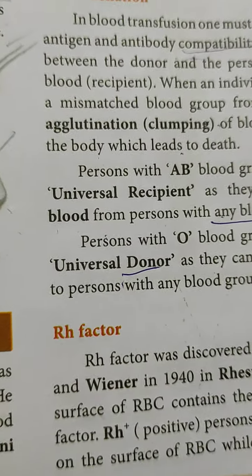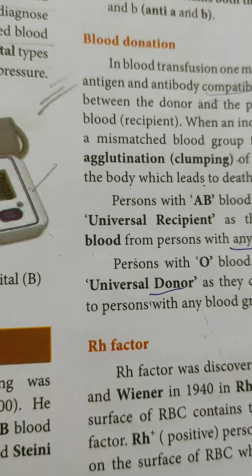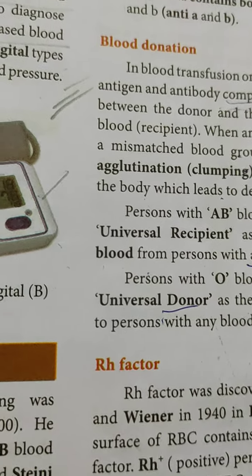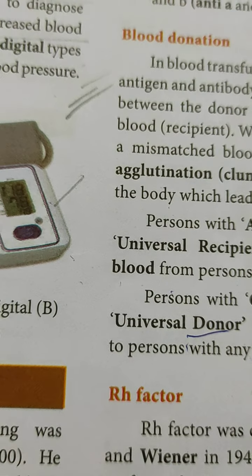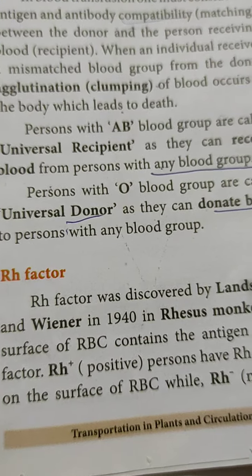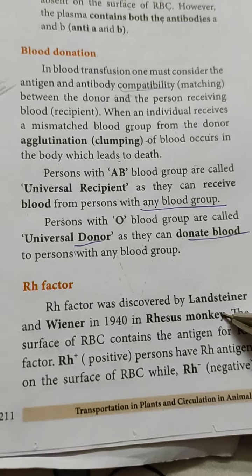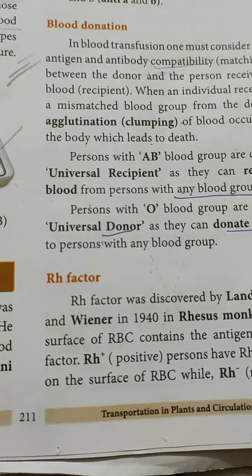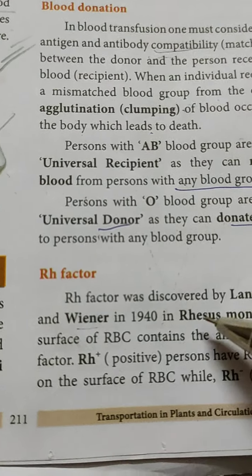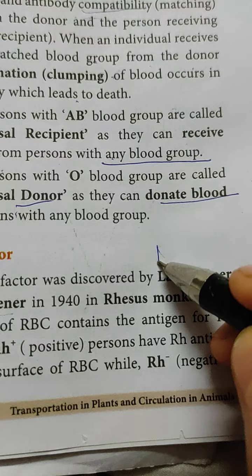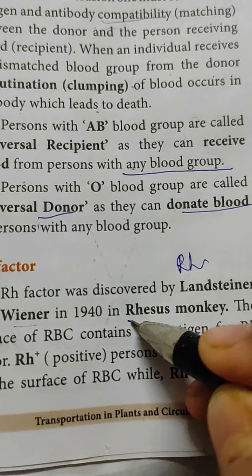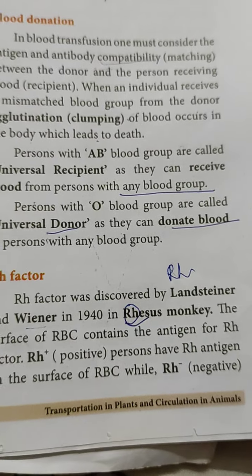Now next one, this is all about type. What do you mean by which blood group is called the universal donor, which blood group is considered as the universal recipient. Now next part we are going to discuss about the RH factor. RH factor was discovered by the scientists Landsteiner and Weiner in 1940 in rhesus monkey. That's why RH, the word has come from rhesus monkey.